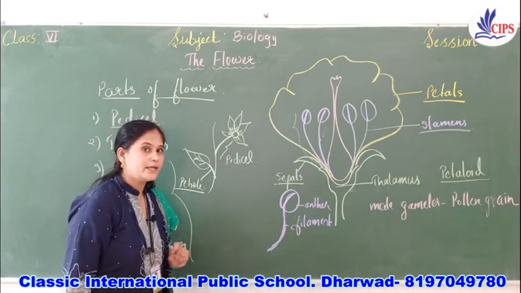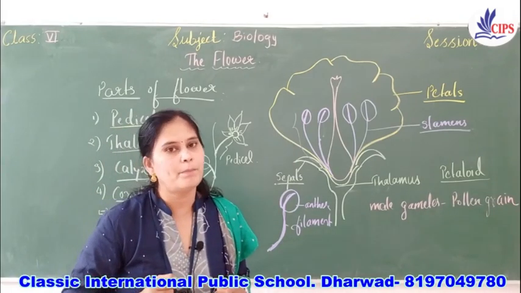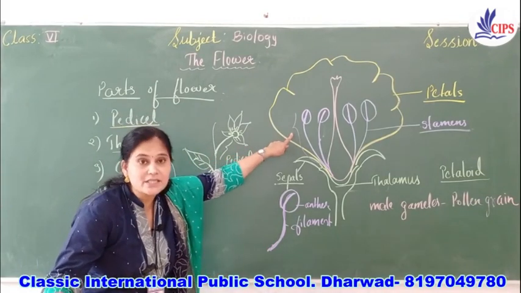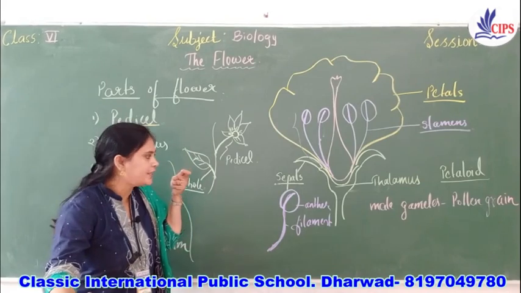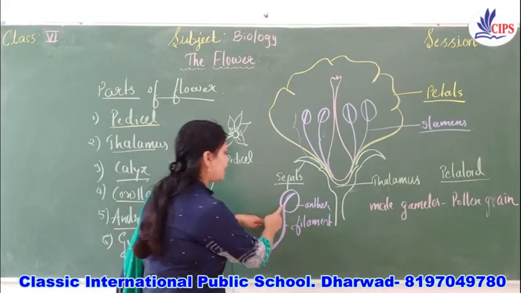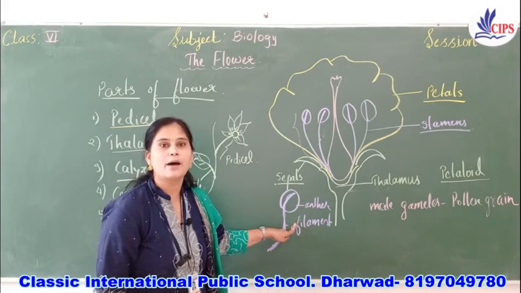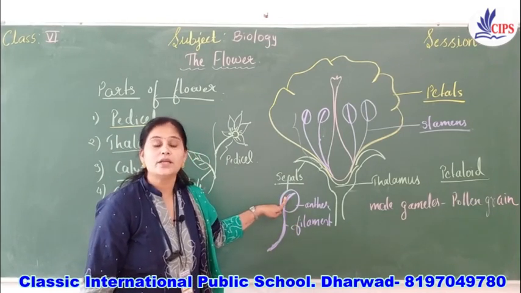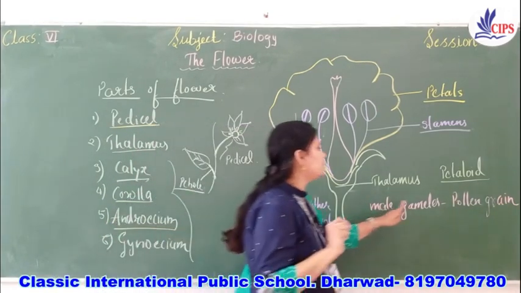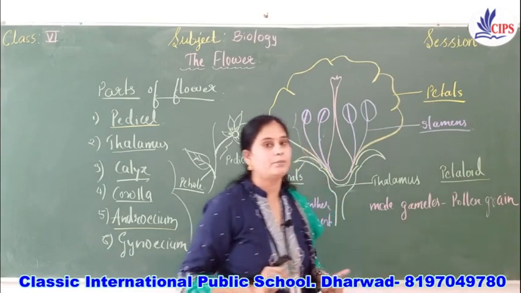See, what is androecium? Androecium is the male reproductive part of the flower, and it is made up of the stamens. When I take a stamen, it has two parts. The upper one, which is lobed, is called the anther, and a long tube-like structure is called the filament. These anthers produce the male gametes, and those male gametes are called pollen grains. This is very important. Please remember this one.